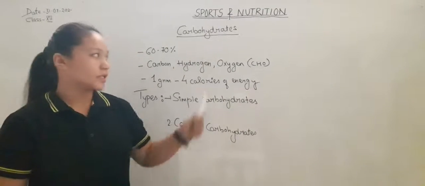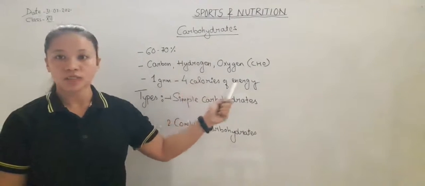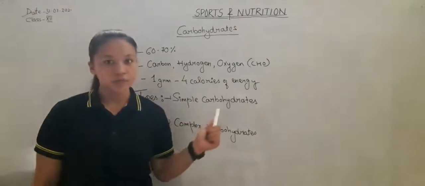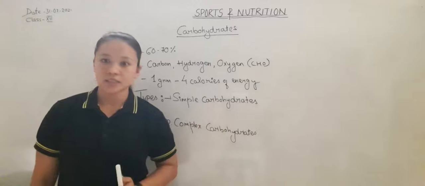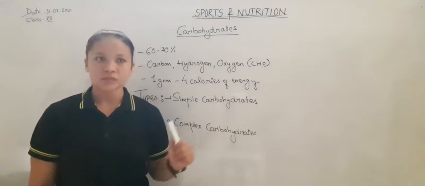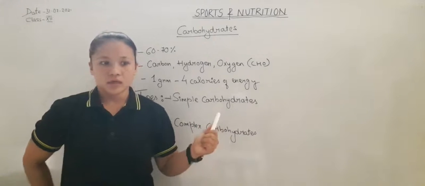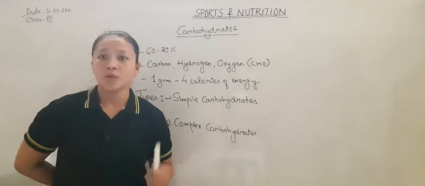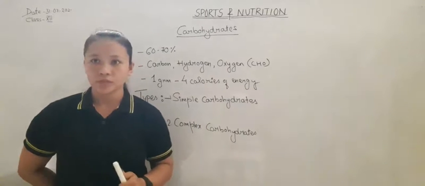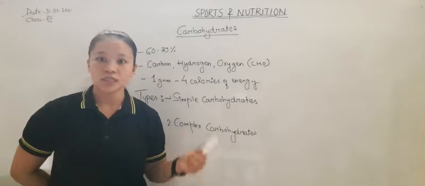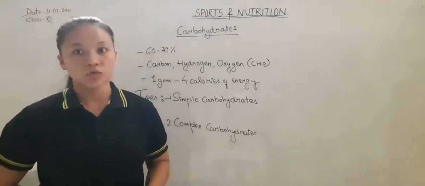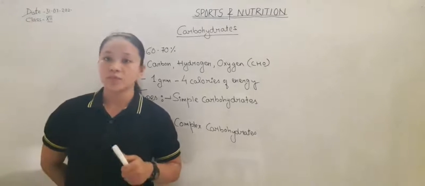It contains carbon, hydrogen, oxygen. 1 gram of carbohydrate on burning gives 4 calories of energy. Our body breaks down sugars and starch into glucose, and this glucose is used as energy by the body.